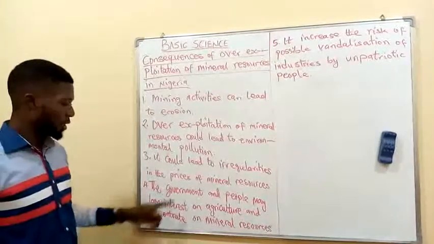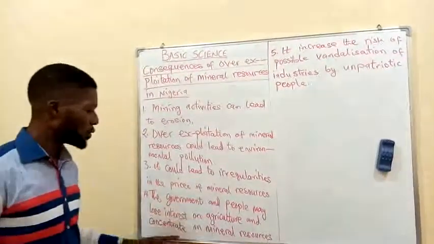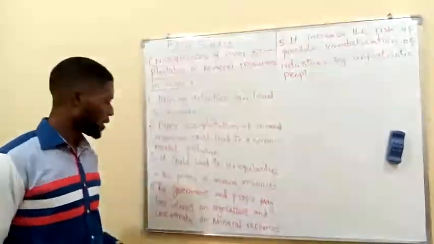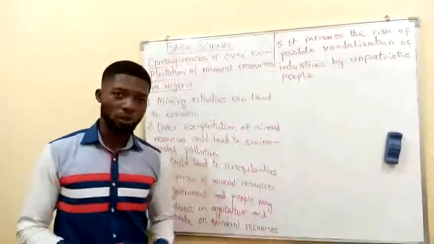Now, number 4 said that the government and people may lose interest in agriculture and concentrate on mineral resources.